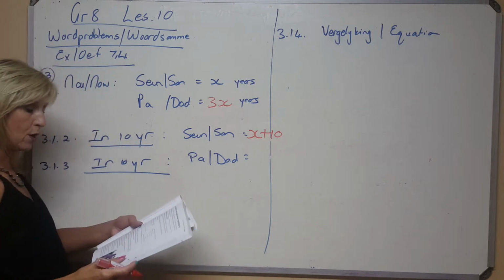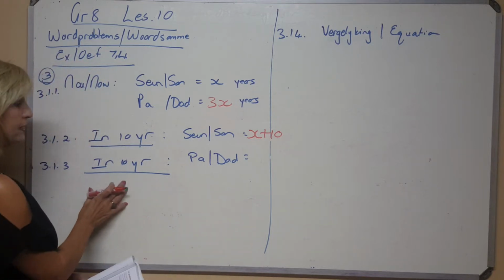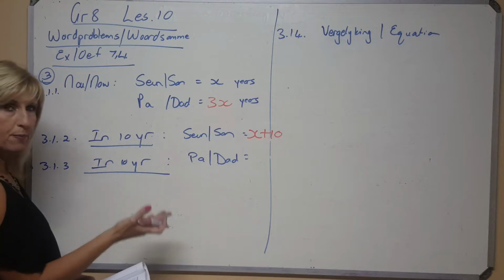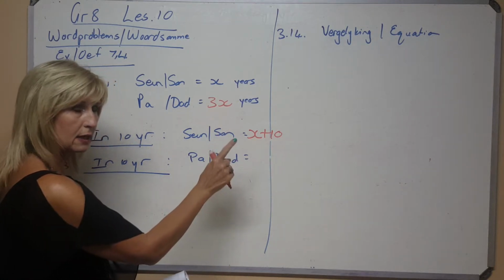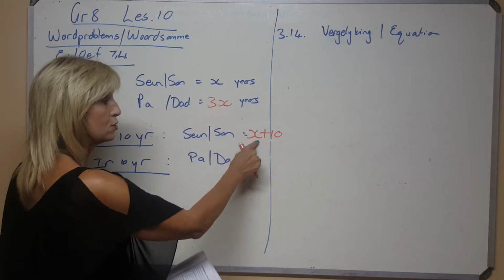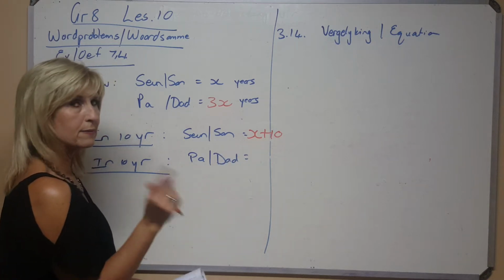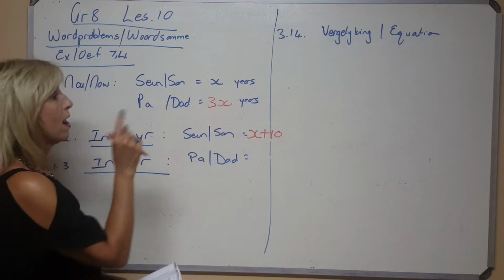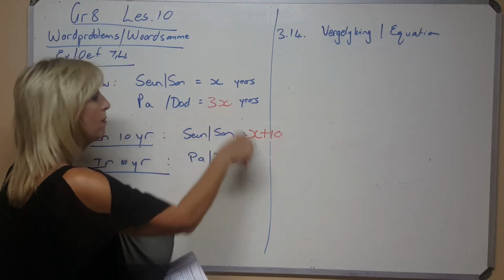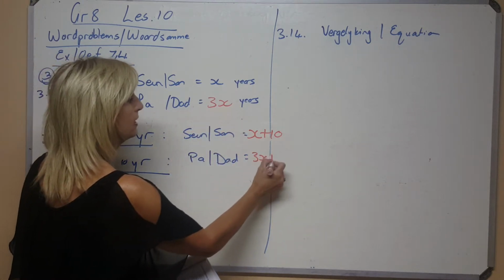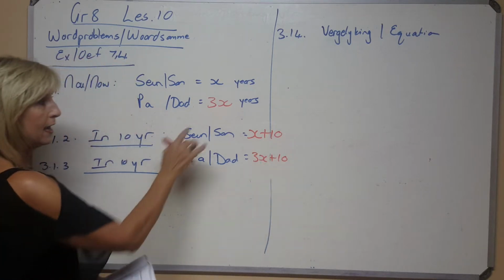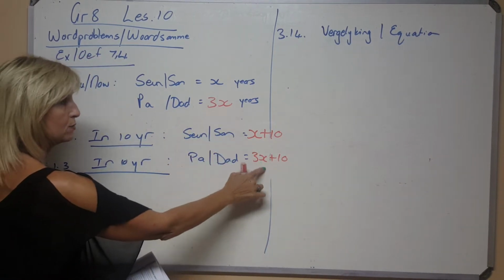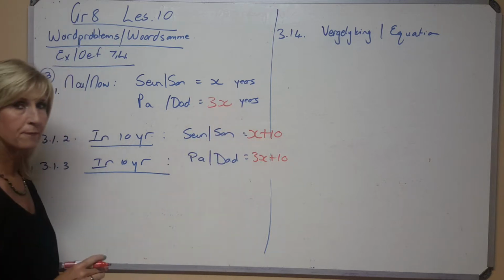And then they also want to know what is the dad's age in 10 years' time. So oor 10 jaar, hoe oud is die pa? Nou is dit nie daai 1 maal 3 nie. That doesn't count anymore. If it was this 1 times 3, in 10 years' time, he's not going to be 3 times the age. It's going to be what he was here plus 10. 3x plus 10. So you must think of the logic between them. Whatever the age was there, in 10 years it's plus with 10. In 10 years it's plus with 10.